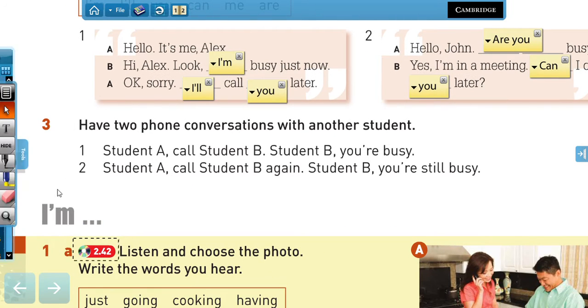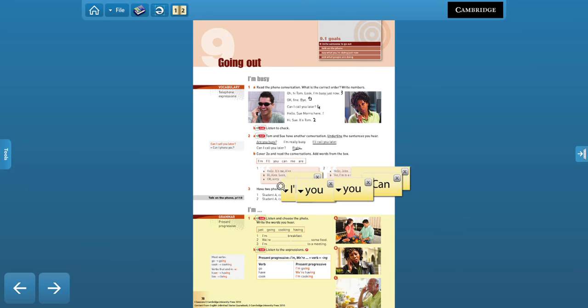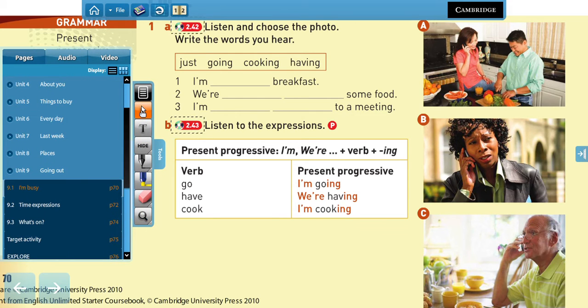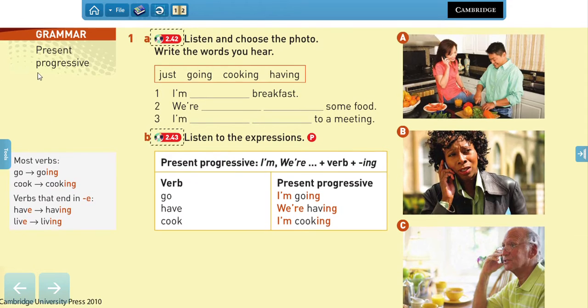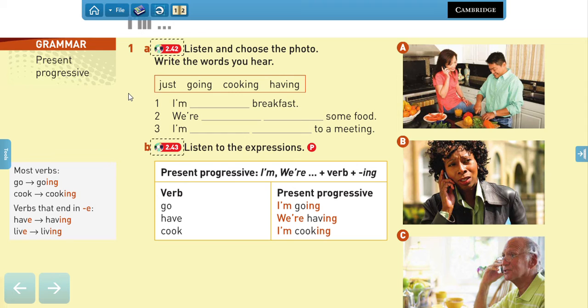Now, in the conversations we've been analyzing, we have some examples of a tense that we're going to be analyzing today, which is the present continuous, yes, or present progressive. Both ways of telling it, it's okay, right? Present progressive or present continuous. And we use the present progressive to talk about the things that you're doing at the moment of speaking, right? So, for example, in my case, I am talking, right? You are listening, yeah? So these are the things that you're doing at this exact moment.